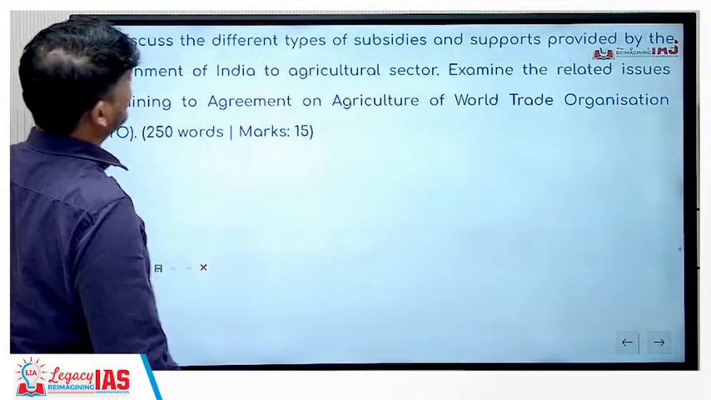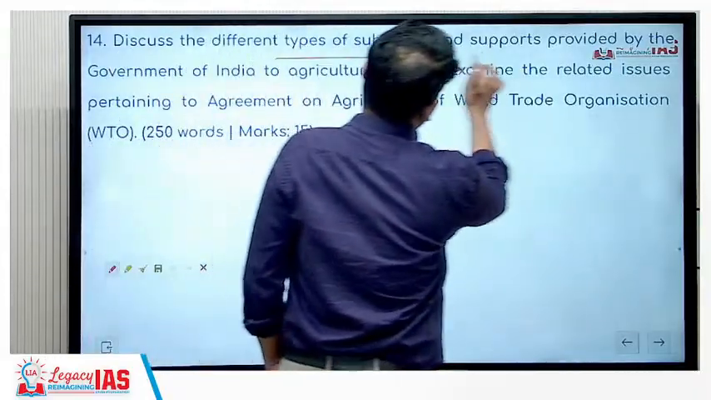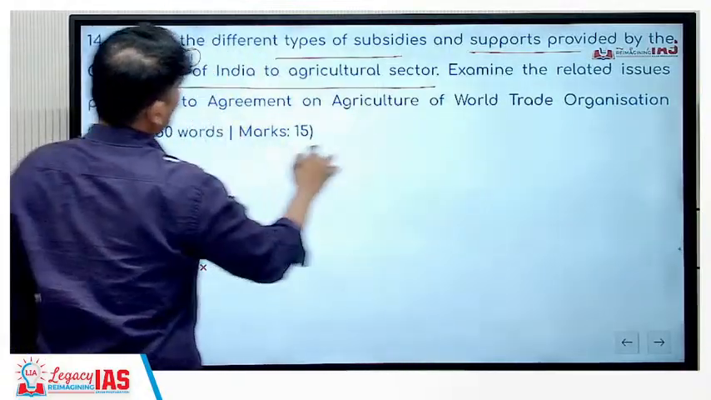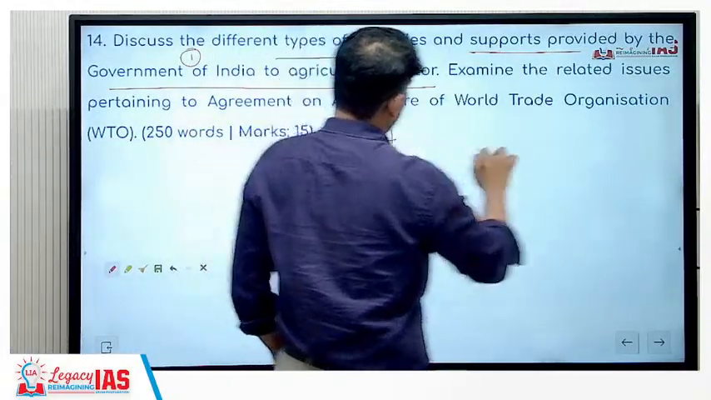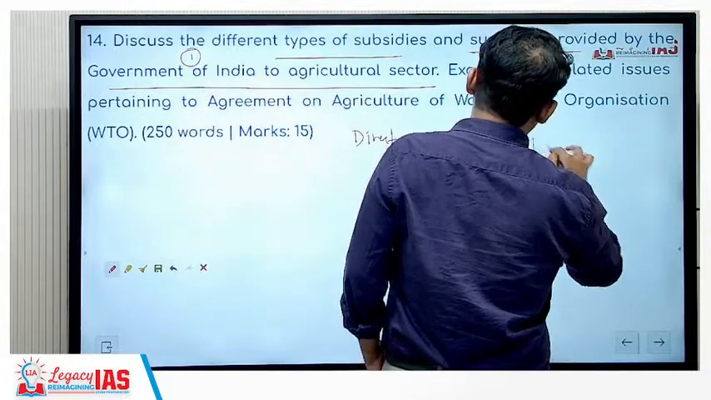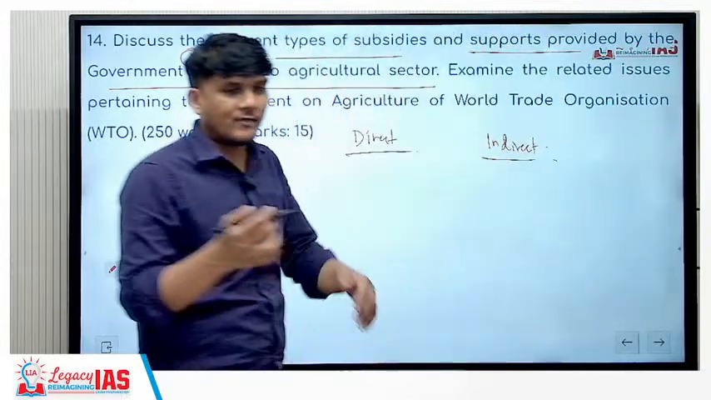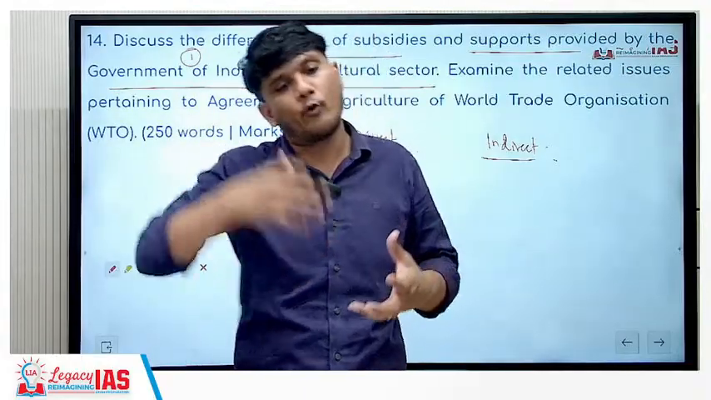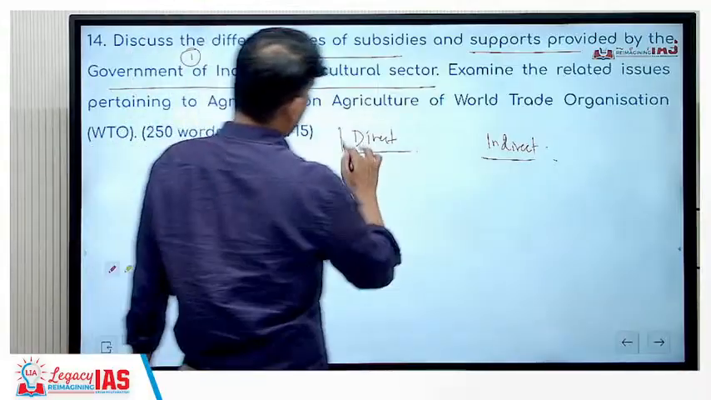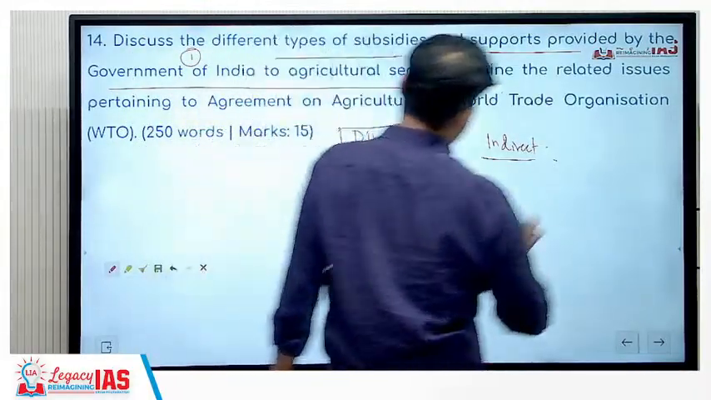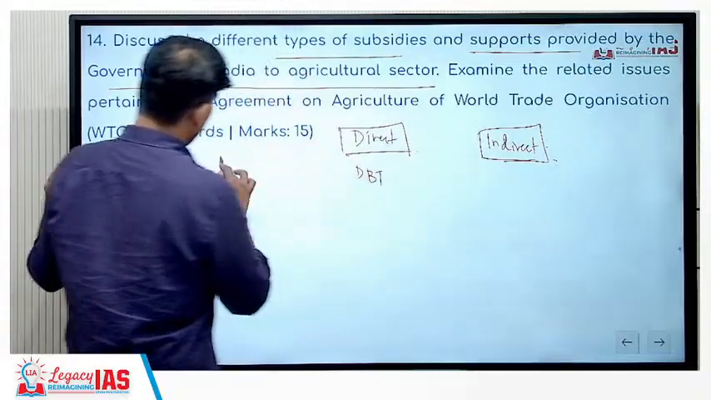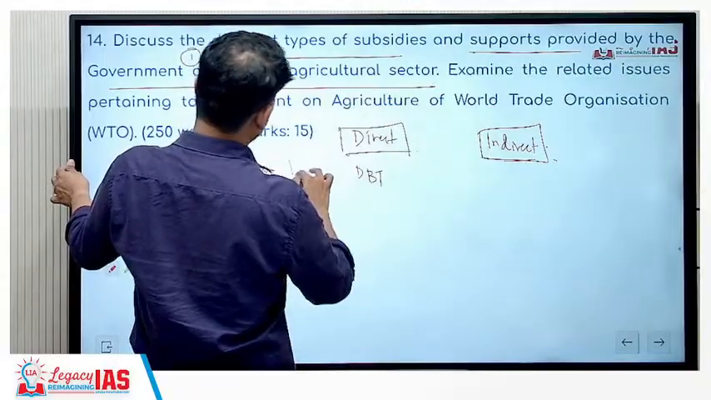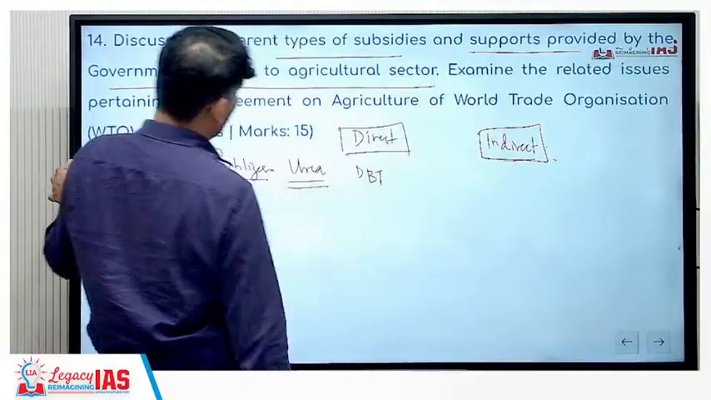Next is discuss the different types of subsidies and supports provided by the government of India to agricultural sector. So what are the different types of subsidies? You can simply divide it into direct, indirect, or if you want, you can also talk about pre-sowing subsidies, during the growing of the crops, and post-harvest subsidies. So here you can talk about the direct benefit transfer. You can talk about indirect also, the fertilizer subsidies, especially when it comes to urea, which is nutrient-based subsidies.